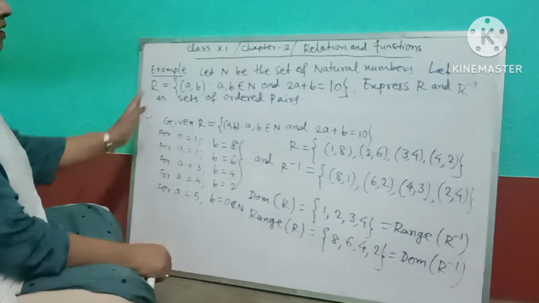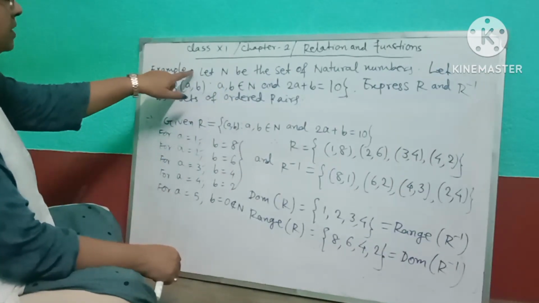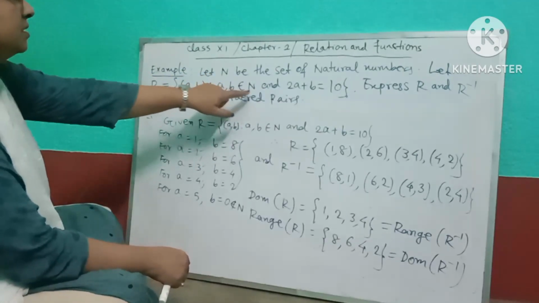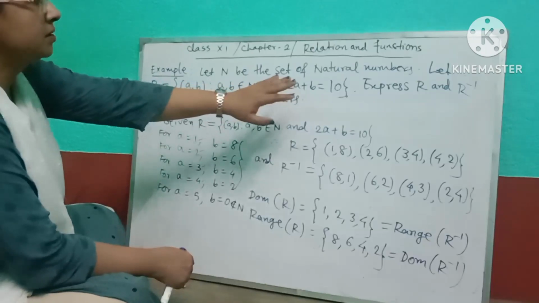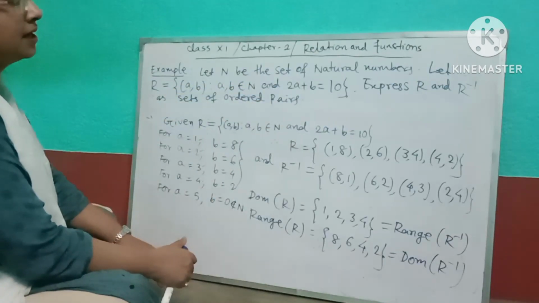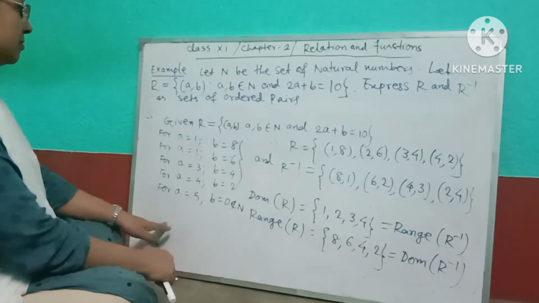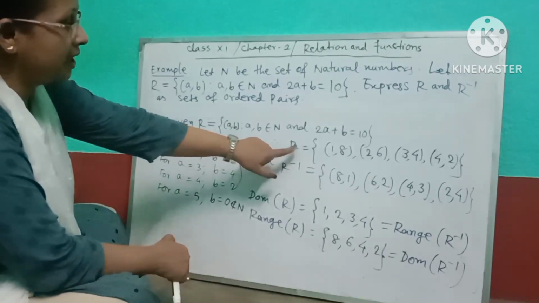আচ্ছা, নেক্সট এক্সাম্পল given. তো এখানে দেখো রিলেশনটা সেম দেওয়া আছে, সেম রিলেশন given. Only we have to find out R and R inverse as sets of ordered pairs. Okay, so first we have got R. R সমান কি?